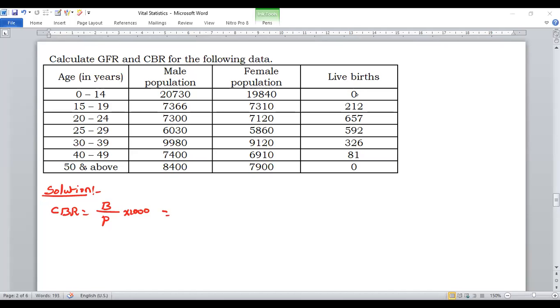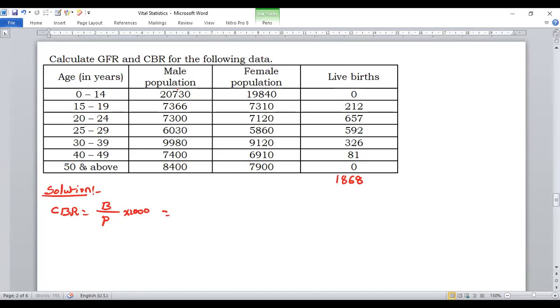So the total number of live births is 0 plus 212 plus 657 plus 592 plus 326 plus 81 plus 0, which gives a total of 1,868. And for the population in the CBR, we consider both male and female population. So we take both populations.